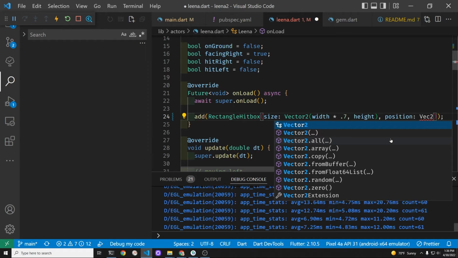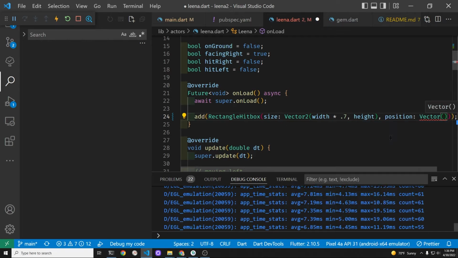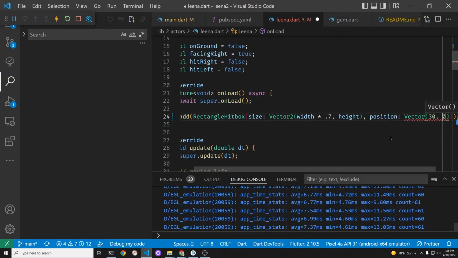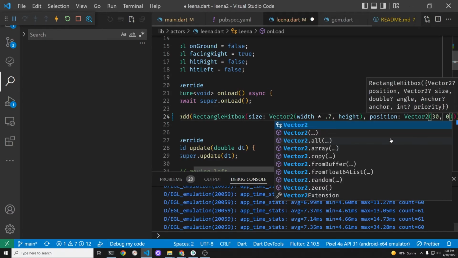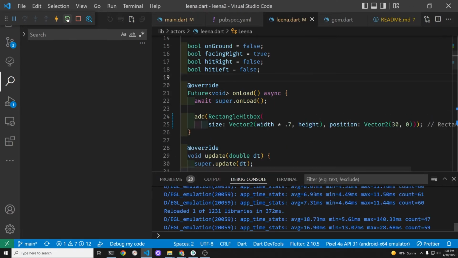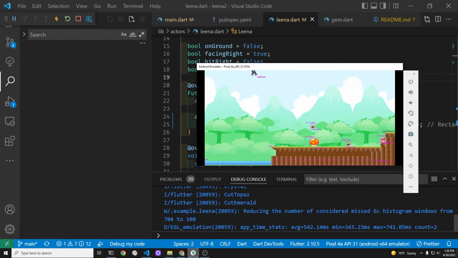It's relative to the hitbox or the sprite animation component. I'll try with 30, 0. So right at the top and 30 in. Not sure if the anchor point is on the left or the middle. I might have set it to the middle.